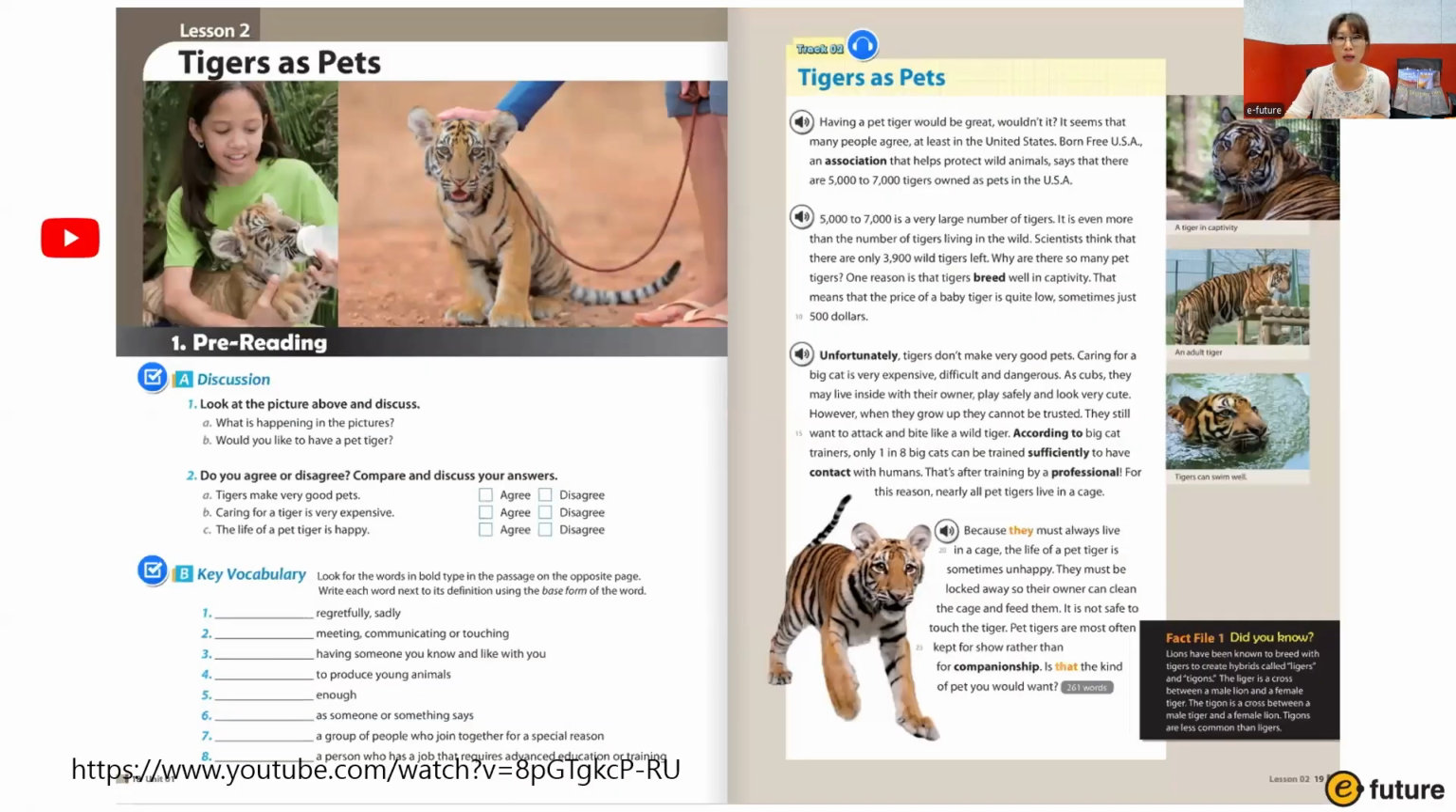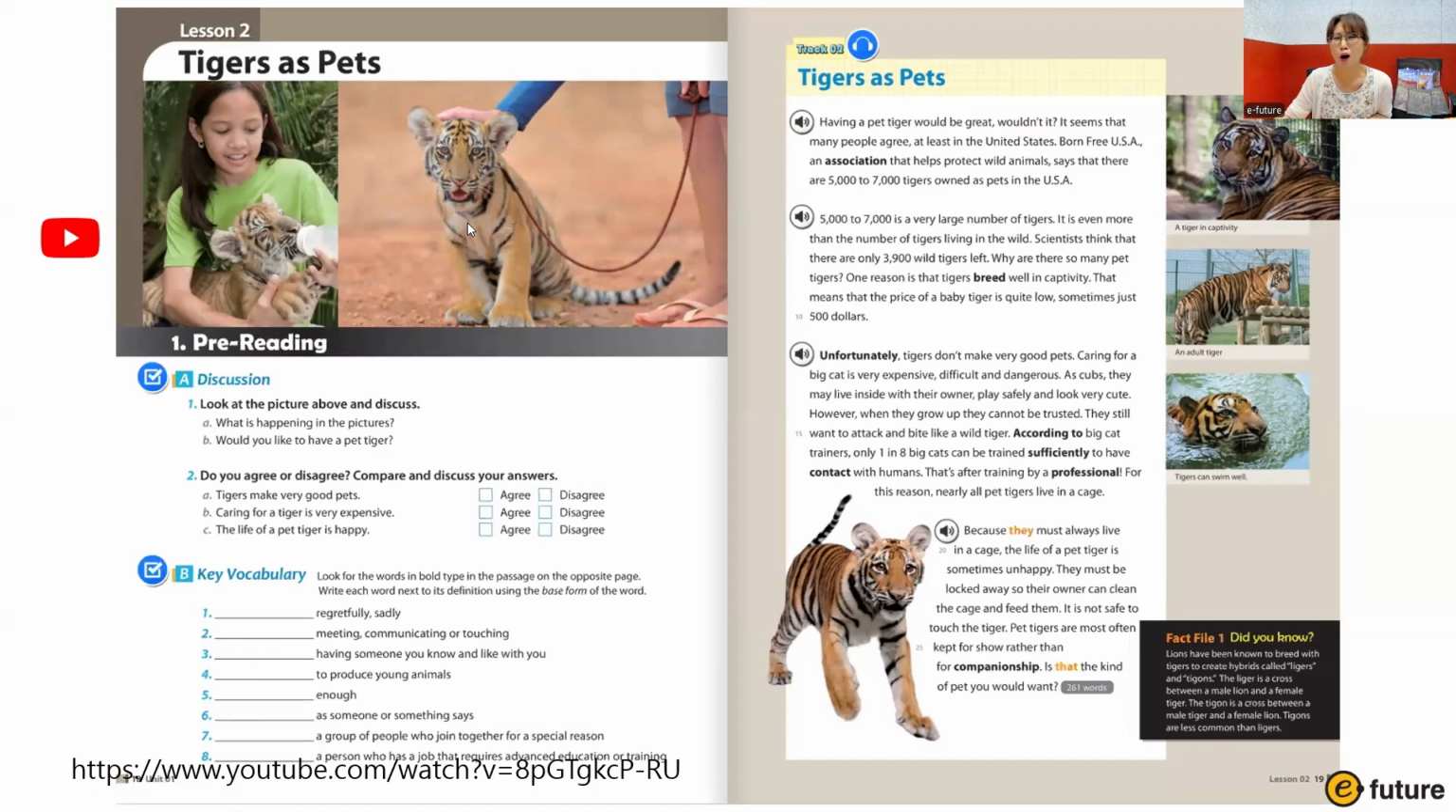And we will look at one of the units, Tigers as Pets. Before we look at the unit, let's look at the pre-reading discussion questions. We talked about making questions, and the book actually provides pre-reading questions. Look at the picture above and discuss. What do you see in the picture? Do you see the girl and the baby tiger? What's she doing? She's feeding the baby tiger, giving it milk.